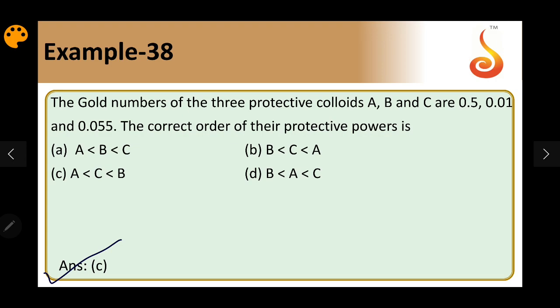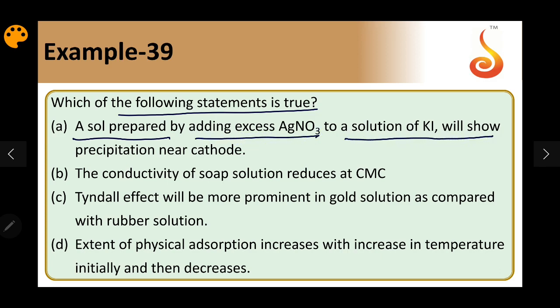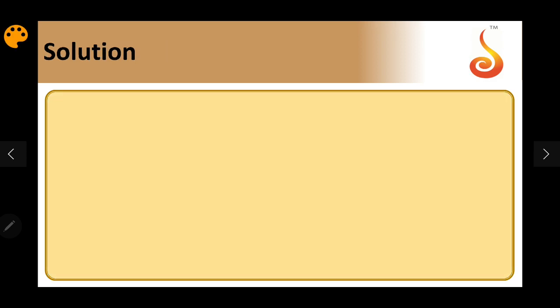Example 39. Which of the following statements is true? A sol prepared by adding excess silver nitrate to a solution of KI. So silver nitrate is in excess.